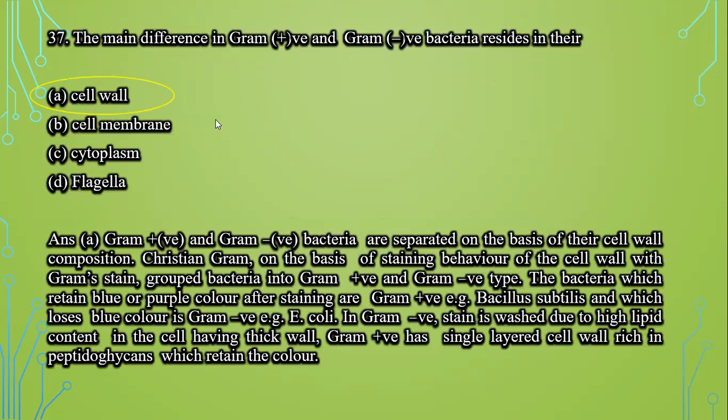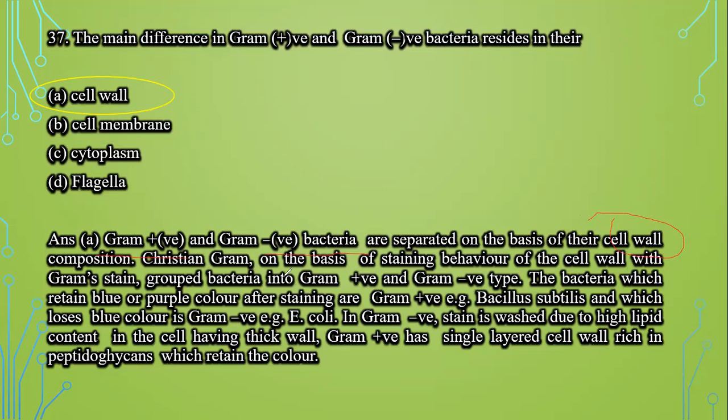Next question is, the main difference in gram-positive and gram-negative bacteria resides in their cell wall, cell membrane, cytoplasm, and flagella. Now, gram-positive and gram-negative bacteria are separated on the basis of their cell wall composition.